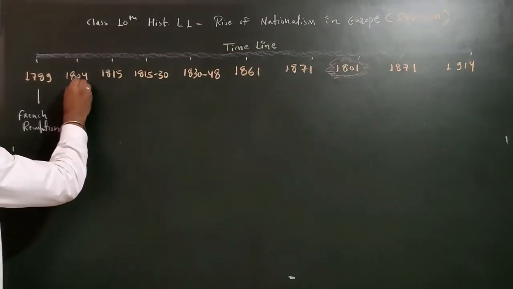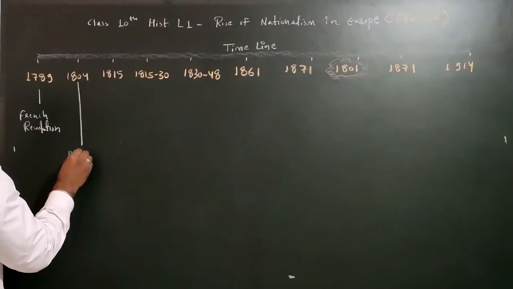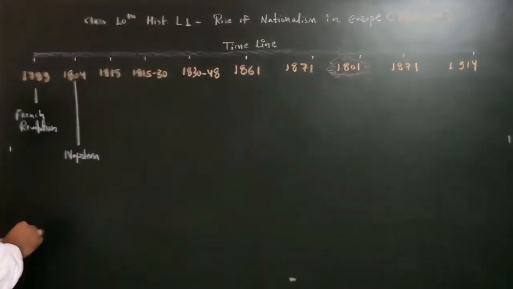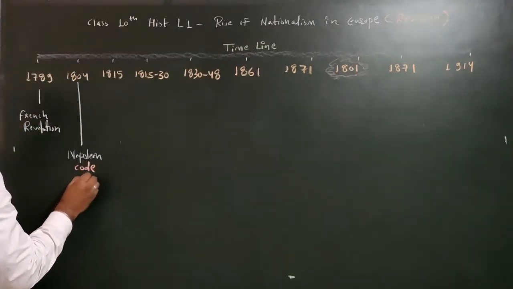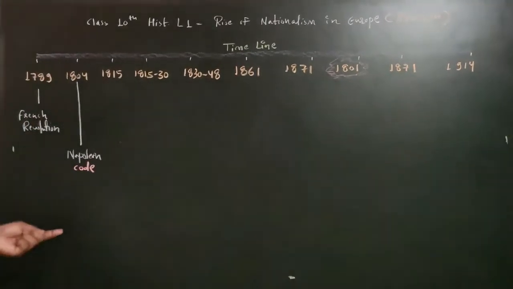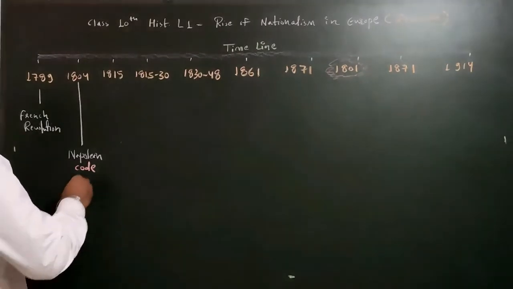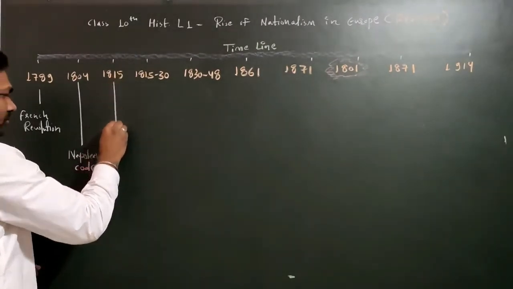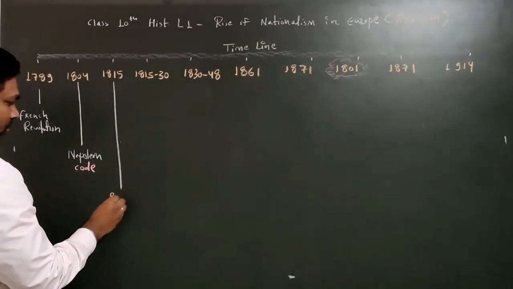Then 1804, Napoleon. Okay, Napoleon brought his code that we will discuss very nicely. It is called the Napoleonic Code. Napoleonic Code means rules and regulations only. Fine. Then 1815, we will discuss one very famous battle, which is called the Battle of Waterloo, that we will discuss.